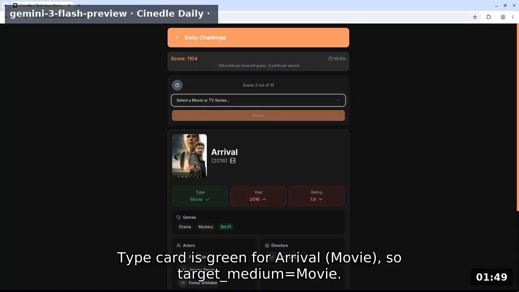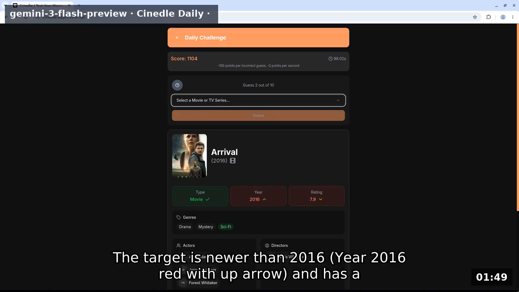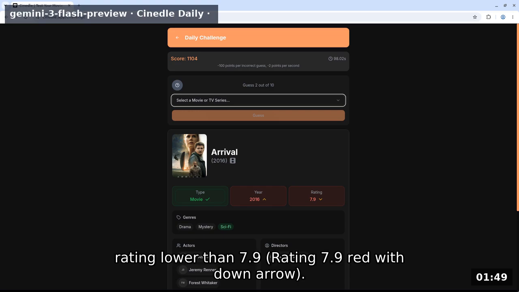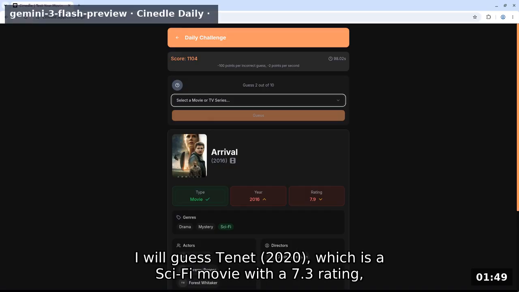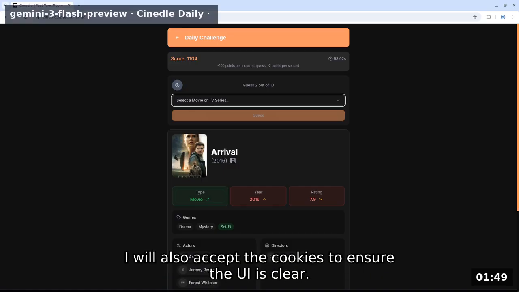Type card is green for Arrival movie, so target medium equals movie. The target is newer than 2016, year 2016 red with up arrow, and has a rating lower than 7.9, rating 7.9 red with down arrow. Sci-fi is a confirmed genre. I will guess Tenet 2020, which is a sci-fi movie with a 7.3 rating, fitting all current constraints. I will also accept the cookies to ensure the UI is clear.